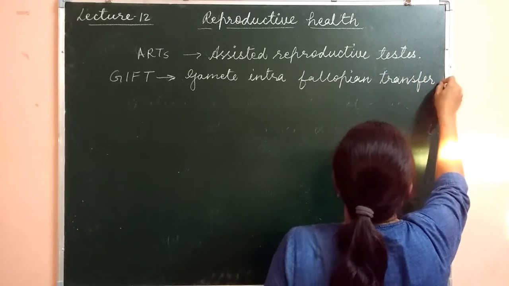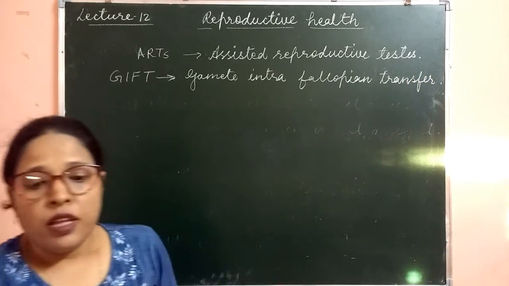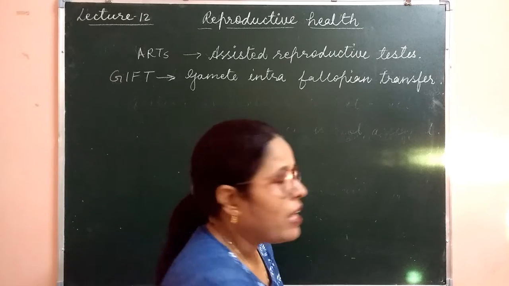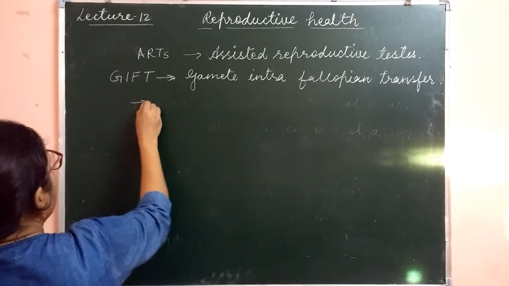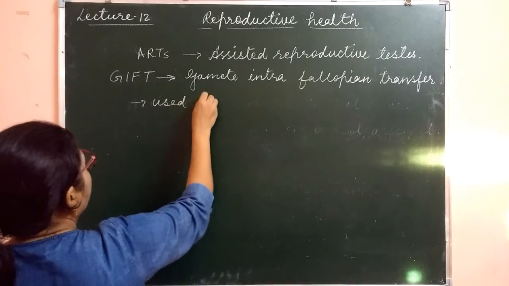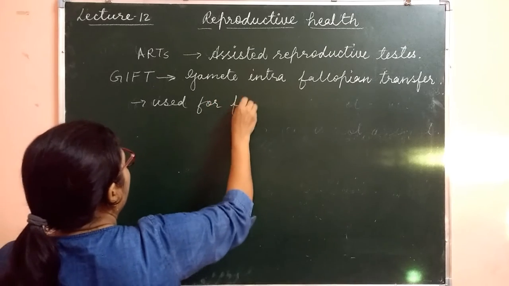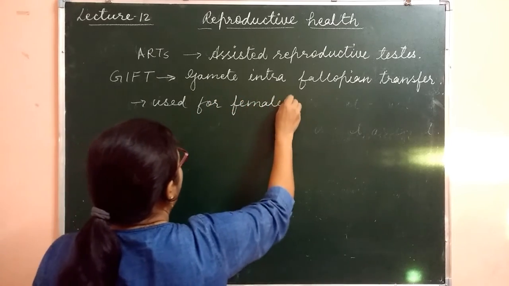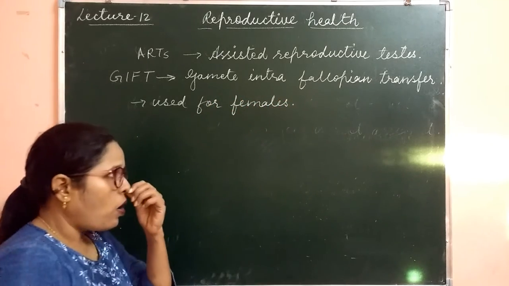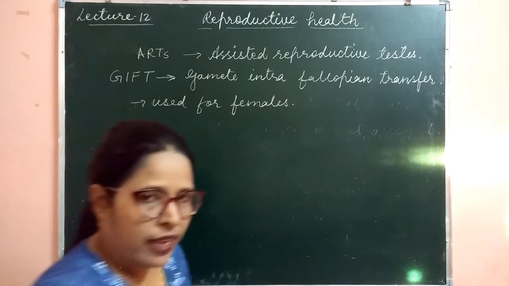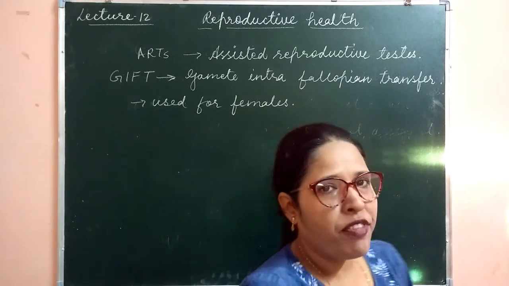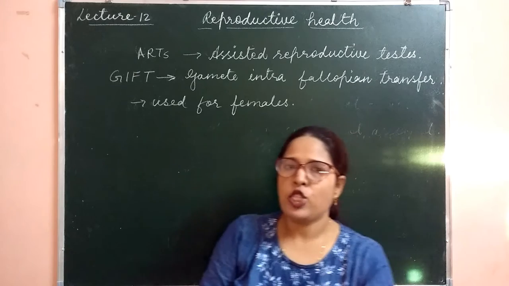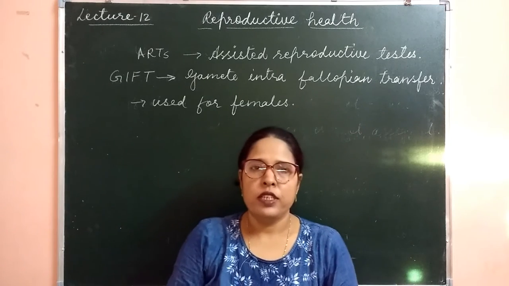This is called GIFT. Mainly this method is used for females. Clear? In this method, the eggs are obtained from the ovary. The eggs are collected from the ovary of the female and they are transferred to the fallopian tube.